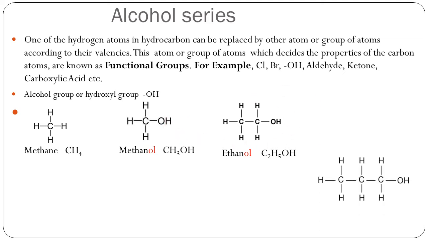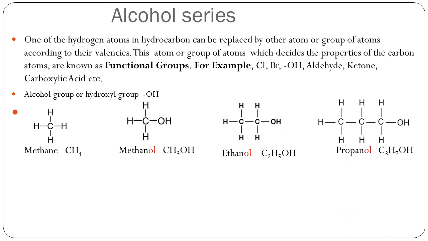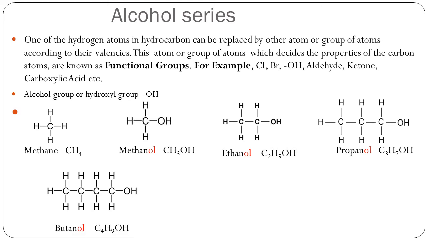Similarly, we will get propanol from propane. We will get butanol from butane by replacing one hydrogen atom by OH group. We can get many more alcohols, or many more compounds, from these parent hydrocarbons, that is in this case alkanes.